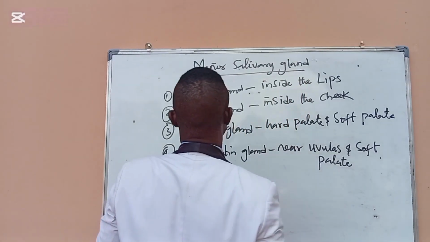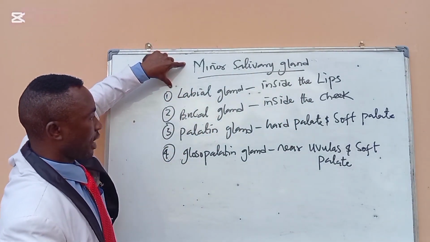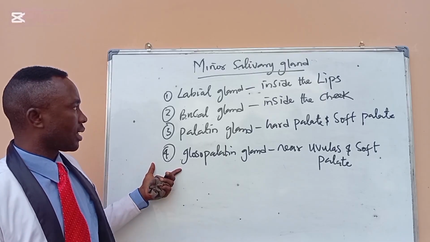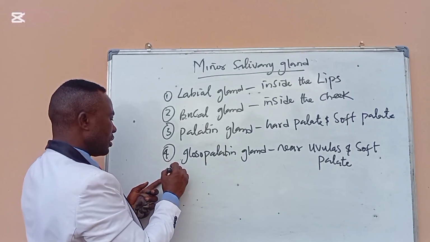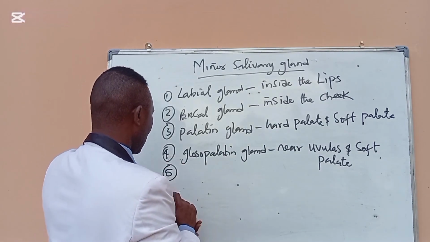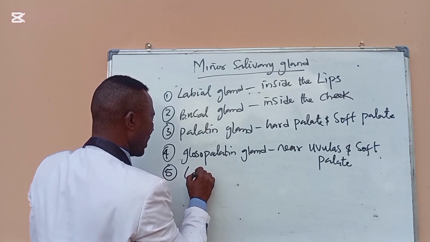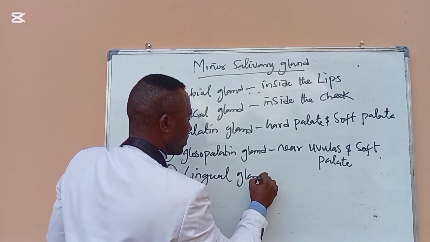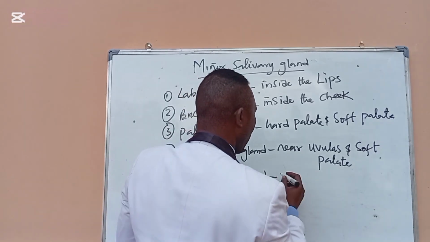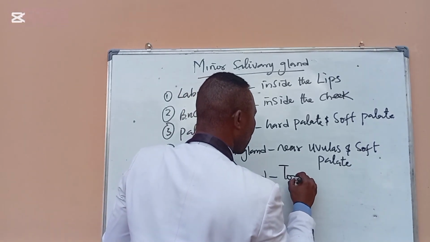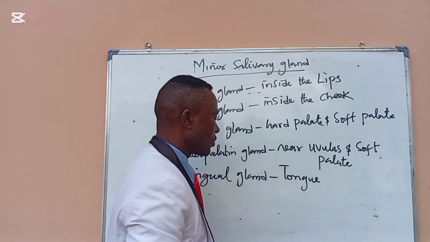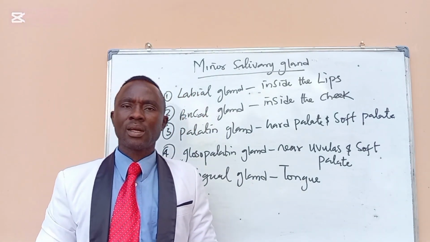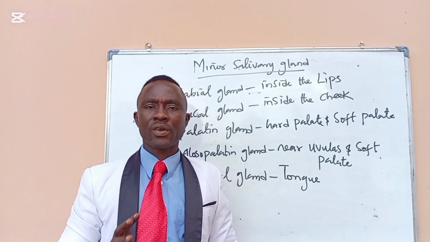So these are the 4 types of minor gland. Then the 5th one is the lingual gland. The lingual gland is found at the tongue. It is the only type of gland that is found at the tongue, but we have different types.